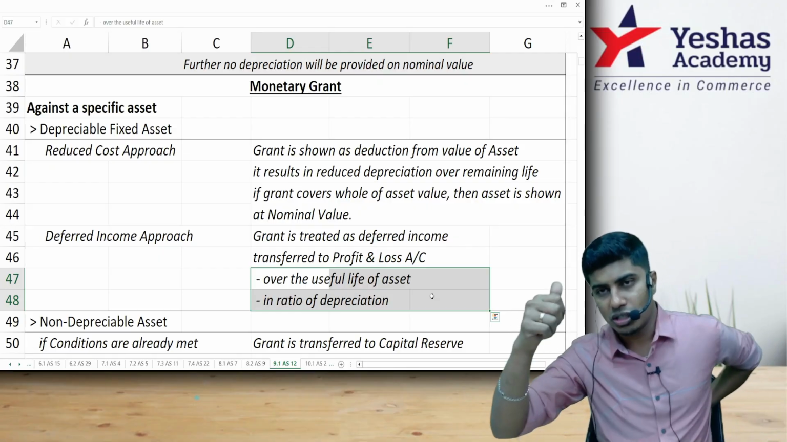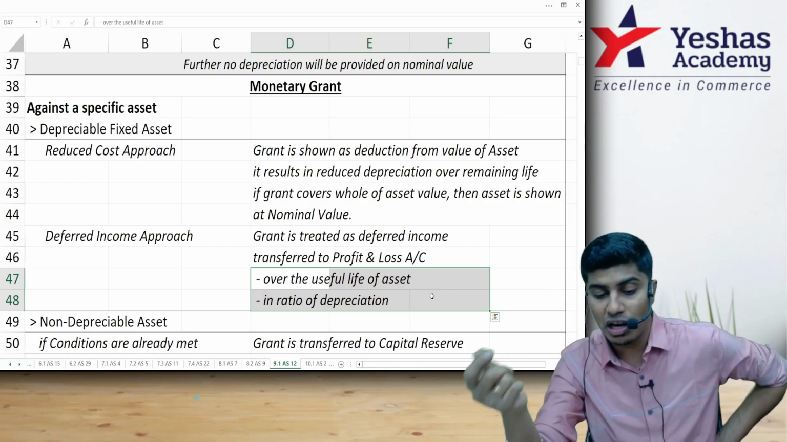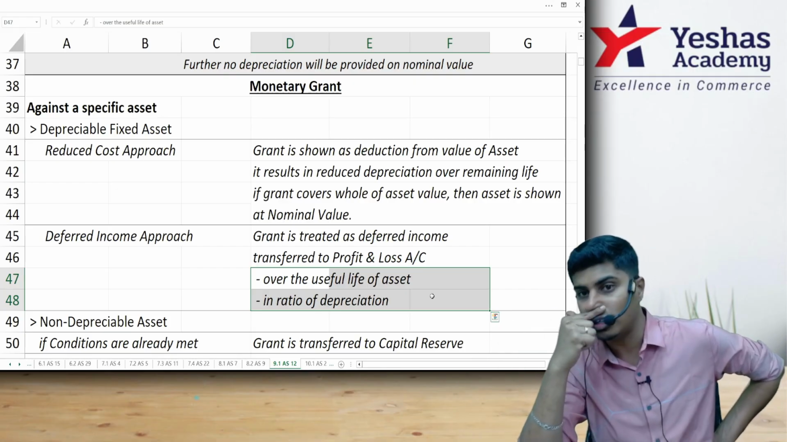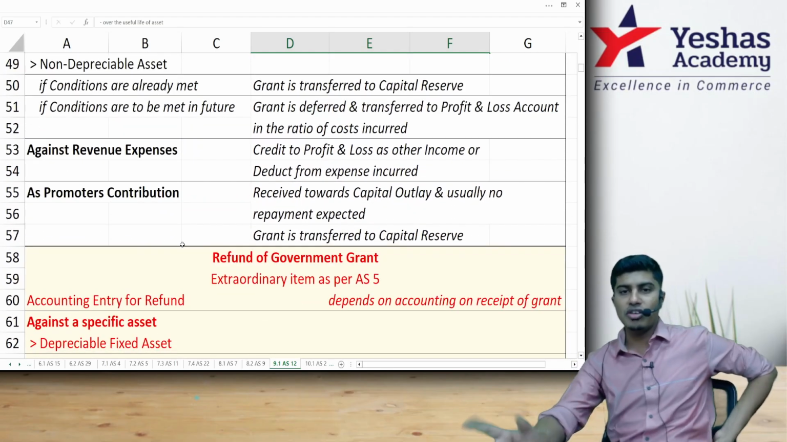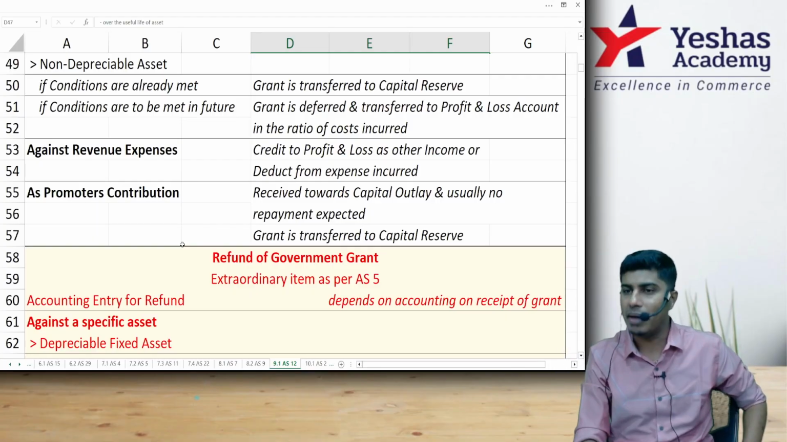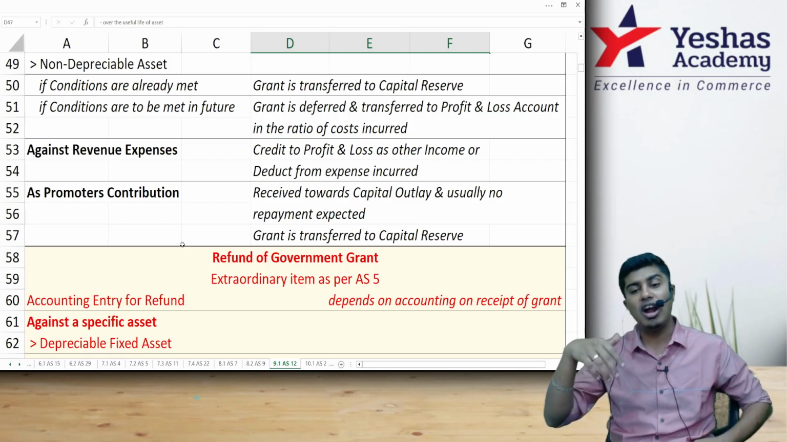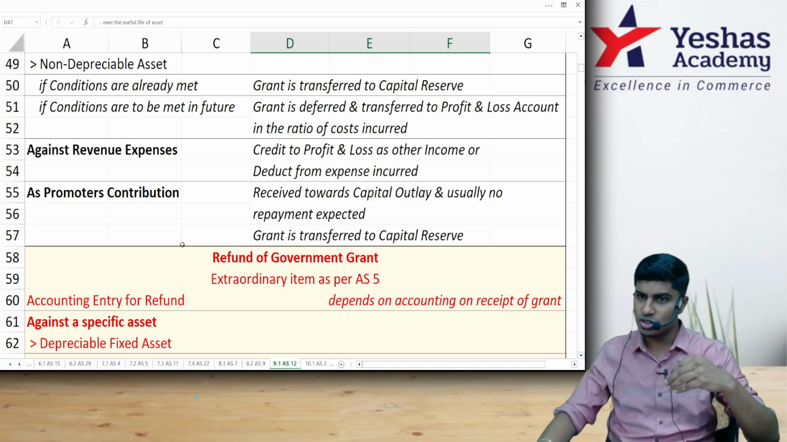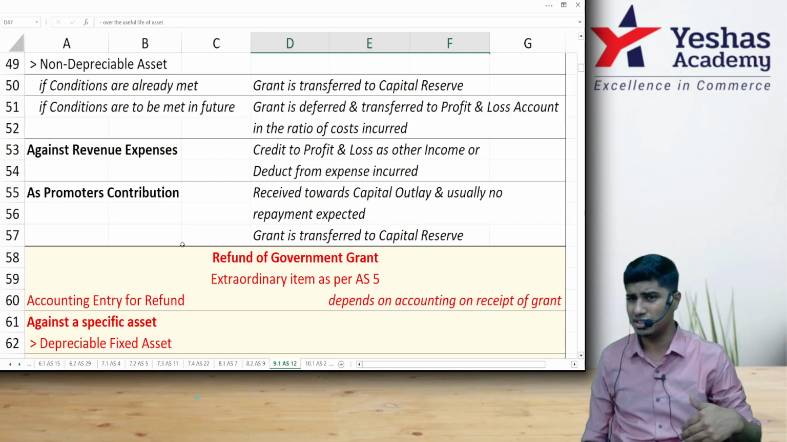Under the deferred income approach, the grant should be transferred to P&L over the remaining useful life in the ratio of depreciation. Now, going to a non-depreciable asset. If you purchased some land and the government gave the money back to you, then what do you do? Very simple. If the conditions have already been met, then the grant received will be credited to capital reserve. Why? You cannot reduce the cost of the asset in that case.